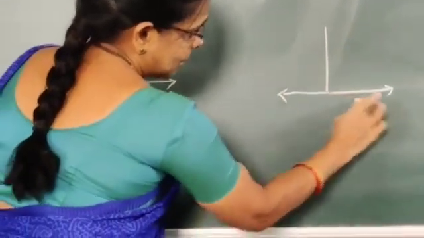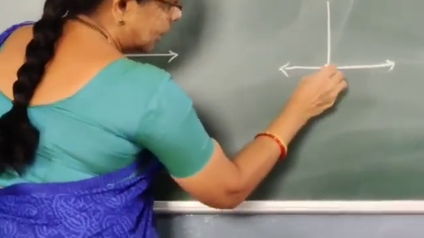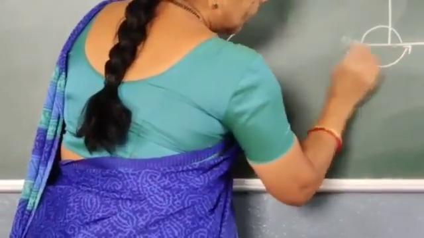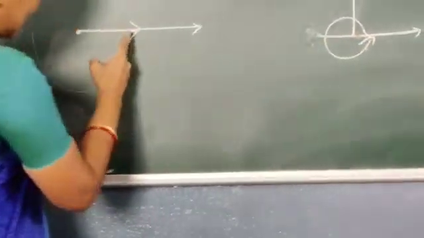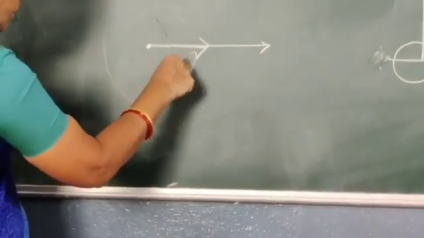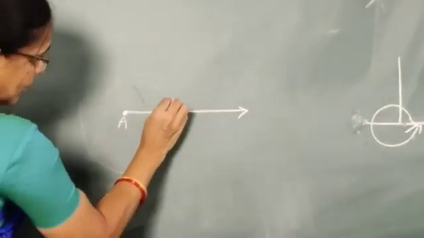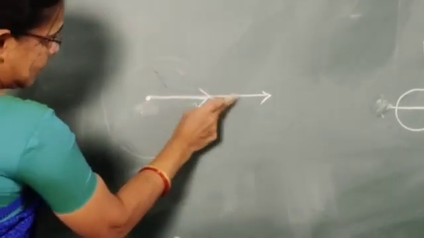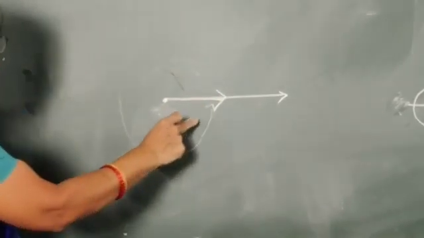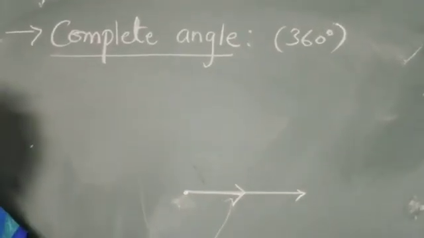This is 90 degree. This side this is 90 degree. Total 180 degree. Suppose if you take a full rotation, it becomes a complete angle. You start from here and again it comes to the same place. This is 0 degree. Start from 0 degree, we take one full round, it becomes 360 degree. Okay, I hope you understood types of angles.